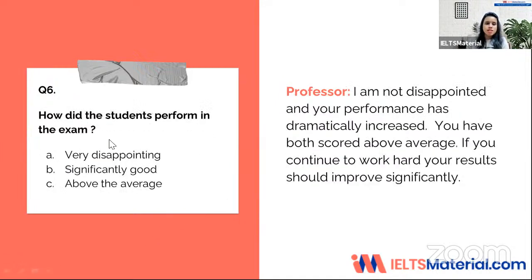Question number 6 says, how did the students perform in the exam? The first option is very disappointing. Second is significantly good. Third option is above the average. So the professor answers this question for Bella.